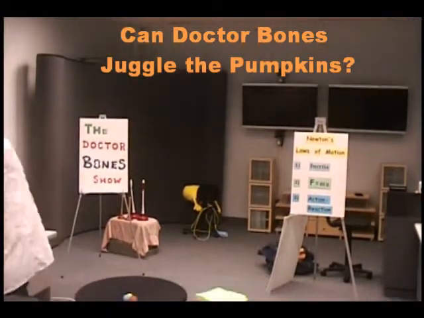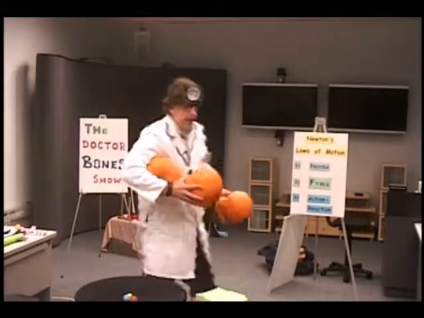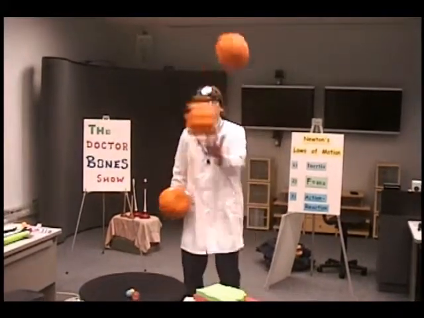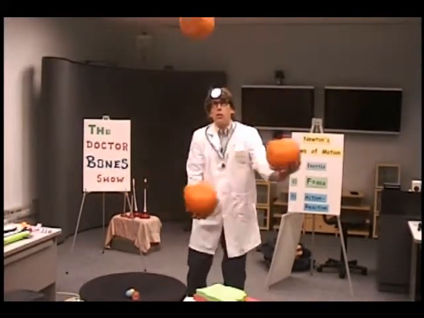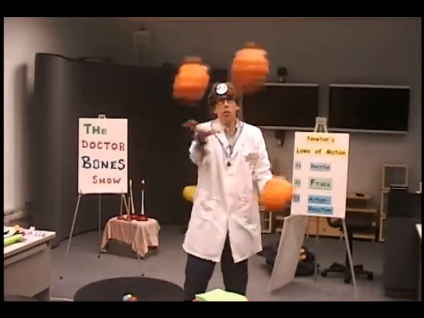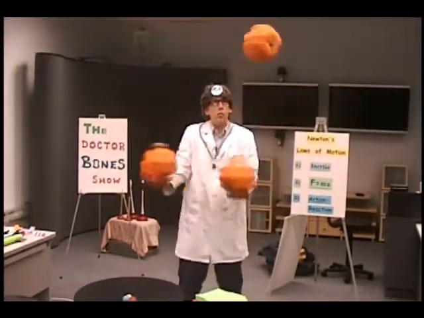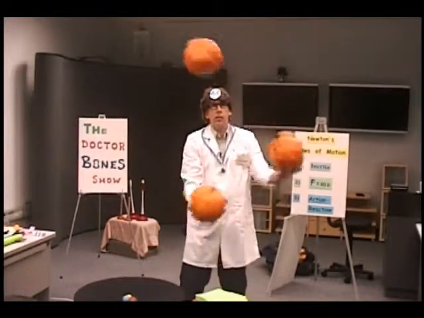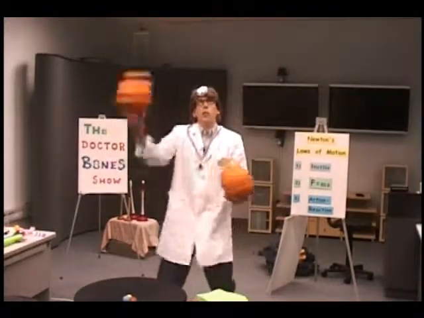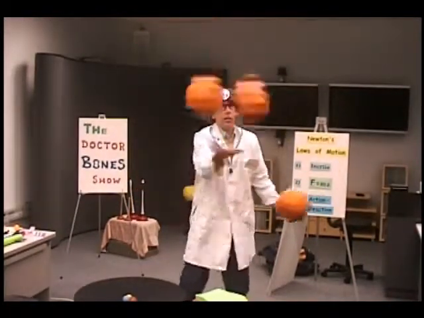I'm going to juggle these pumpkins. Some people think I can't juggle the pumpkins, but I hopefully will be able to do it today and show people, oh, yes, I can. So when you juggle, the objects don't go around in a circle. They move in parabolas. So there you go. Oh my goodness, that's a tough one.